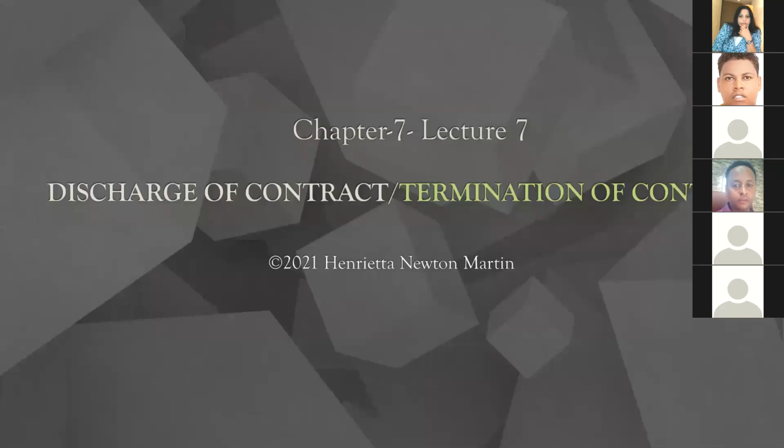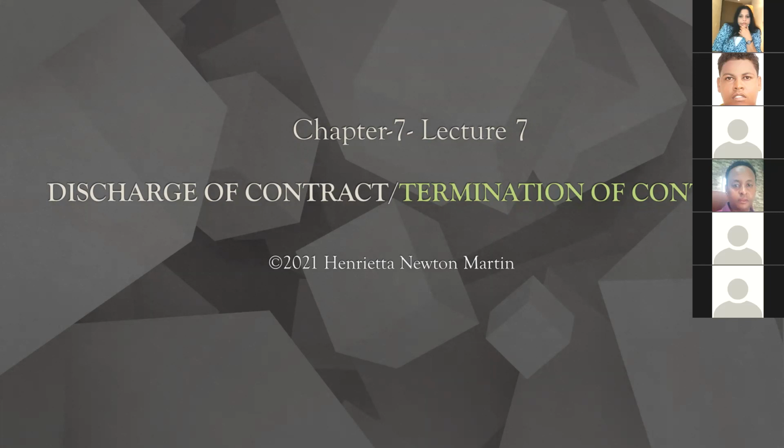So now we are going to learn about termination of contract or discharge of contract. What does terminating a contract mean? It simply means legally or legitimately ending the agreement or contract before all the parties have completed the terms and obligations of the contract.